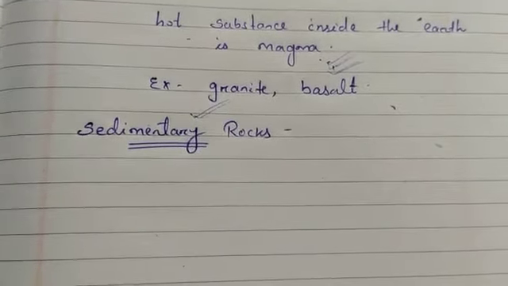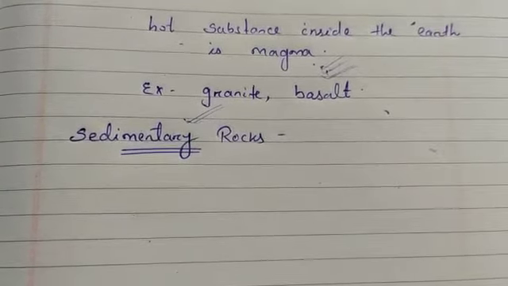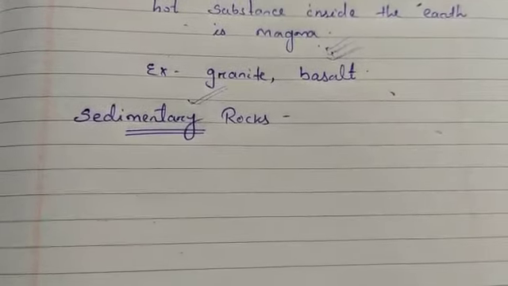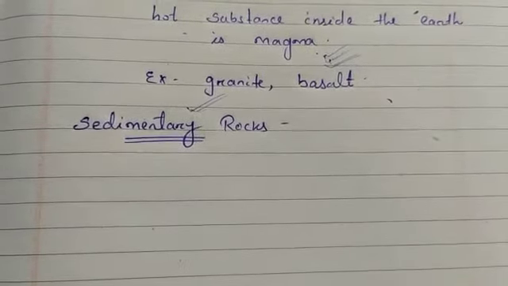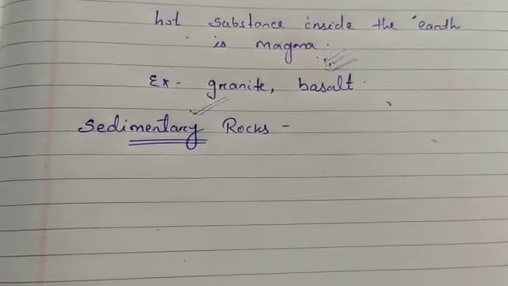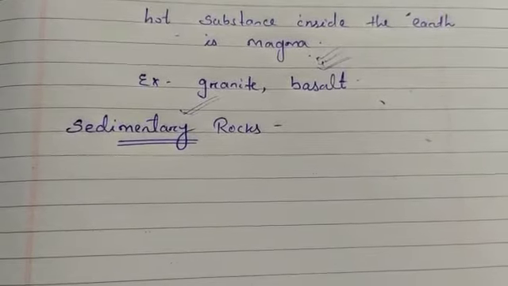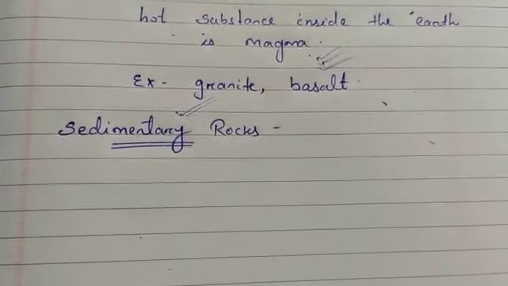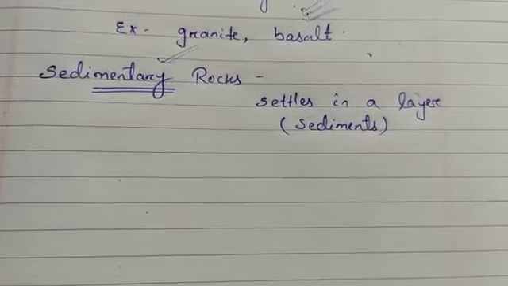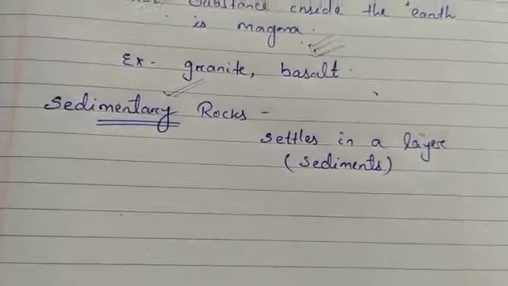So the rocky material, along with the sea shells and skeletons of tiny sea animals, settles in layers upon the sea bottom. These materials are called sediments. So when this rocky material, along with the sea shells and skeletons of tiny sea animals, settles in a layer, these are called sediments.